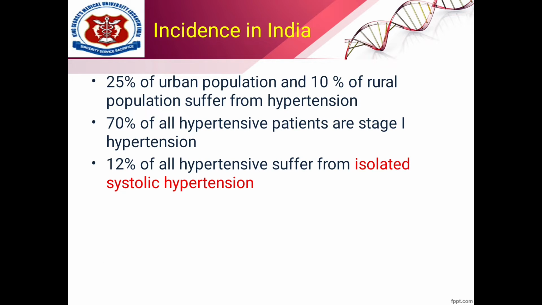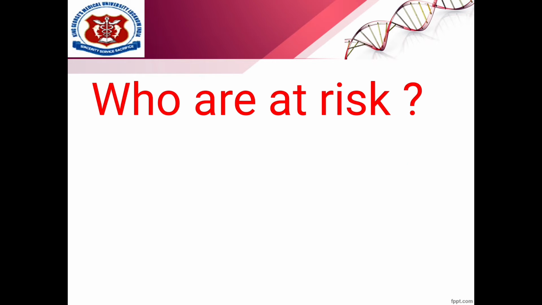Now, if we talk about the incidence in India, 25% of the urban population and 10% of the rural population suffer from hypertension. And 70% of all hypertensive patients have stage 1 hypertension, which is not yet severe, but it is dangerous. Now, 12% of all hypertensives suffer from isolated systolic hypertension.